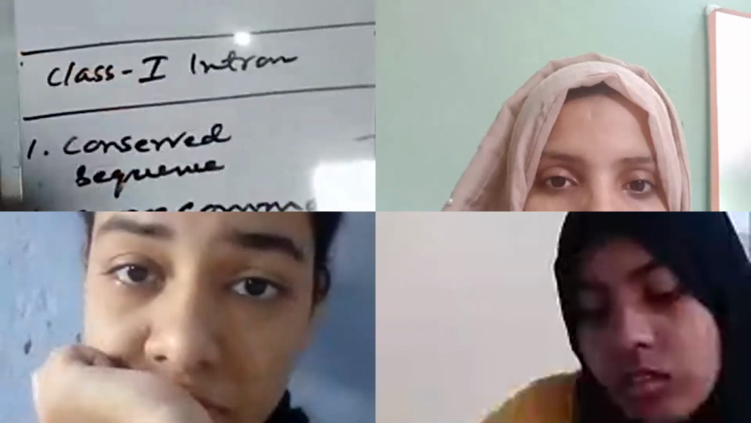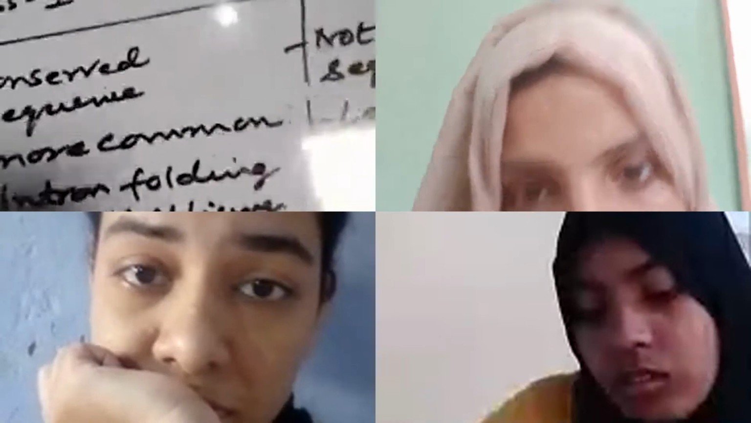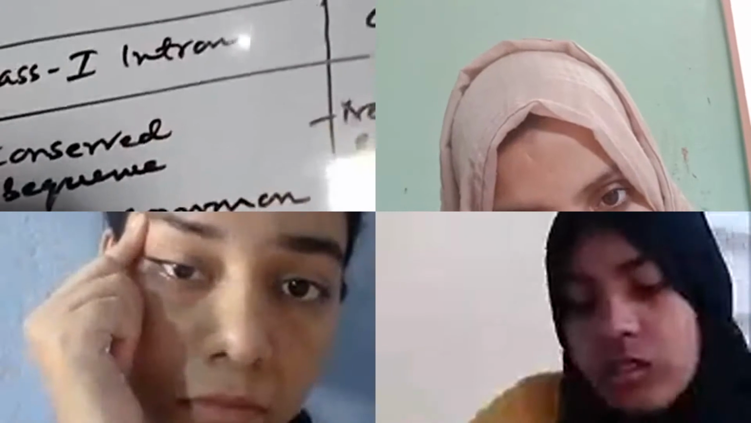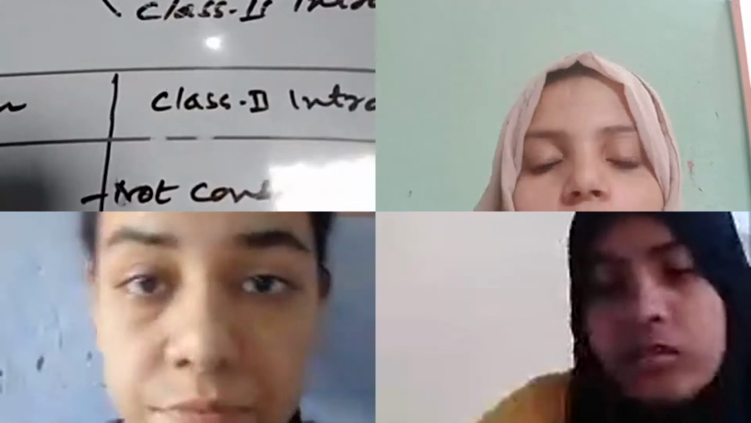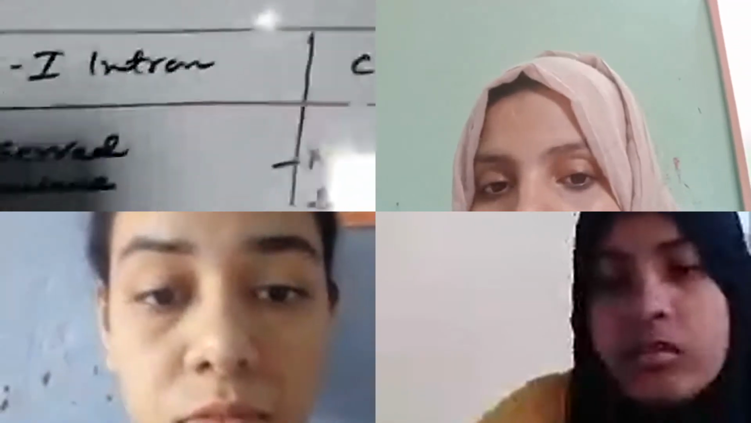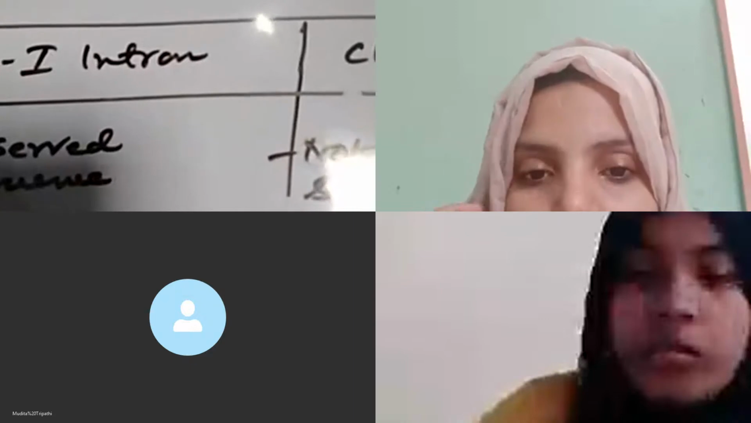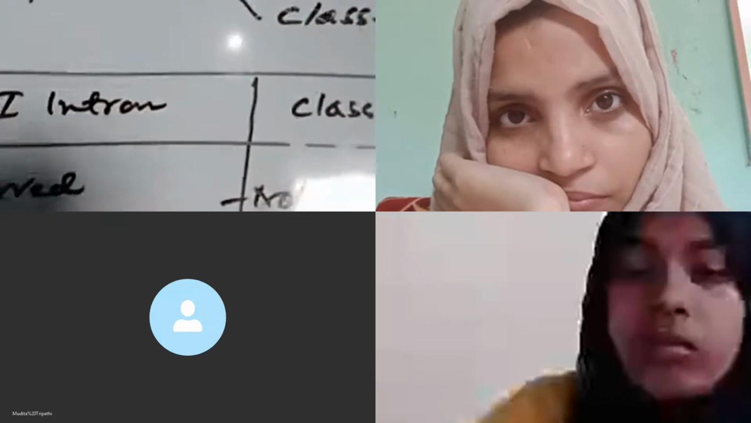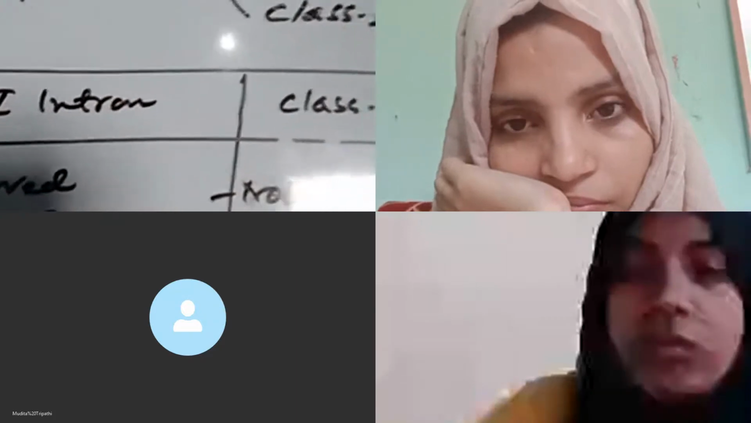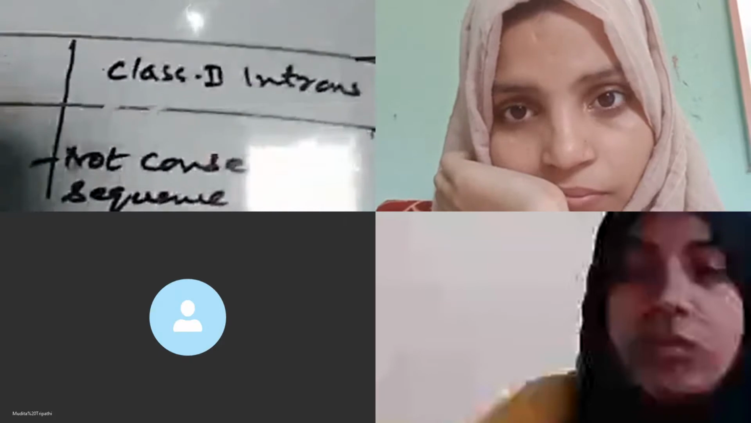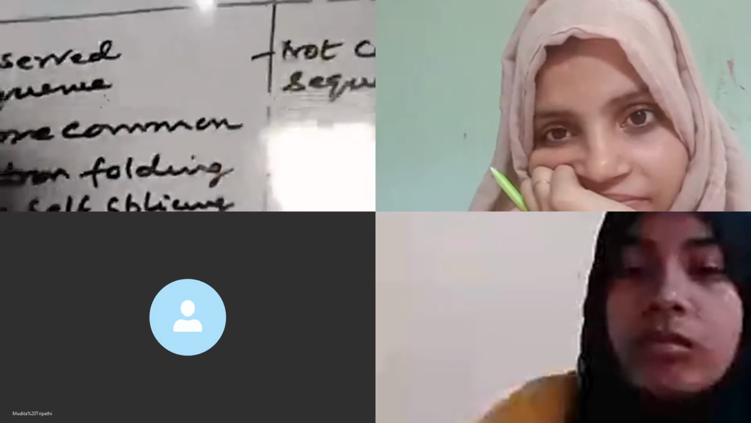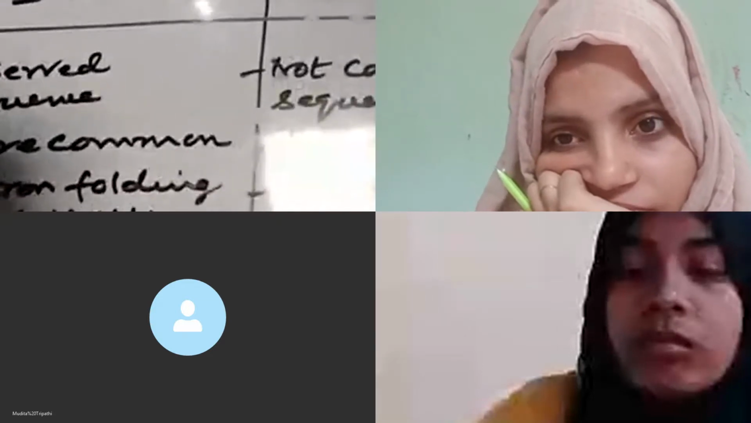So this class 1 intron can undergo folding for the self-splicing. But in case of class 2 intron, the class 2 intron cannot undergo any folding. Okay? So this is the third difference between the class 1 and class 2 intron. Class 1 intron can undergo folding on itself for the process of self-splicing, and this folding brings about the formation of the catalytic site. In case of class 2, there is no formation of any catalytic site, and there is no folding of class 2 intron.